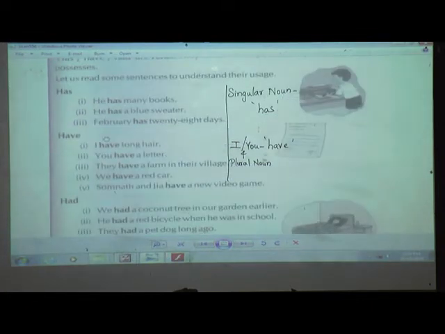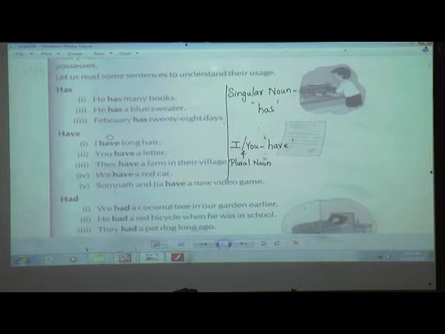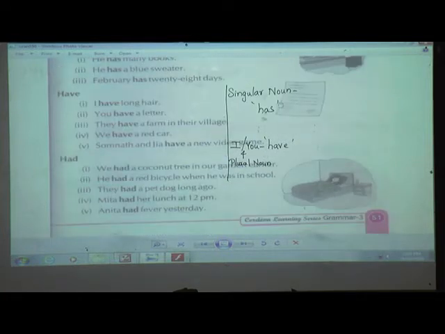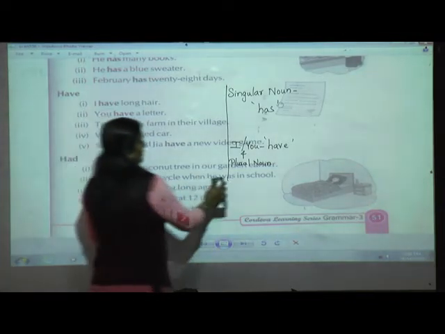The way I have written, in front of has, write down this. In front of have, write down this. Written? Write it first. Okay. So had is used when we talk about the things that have already passed.